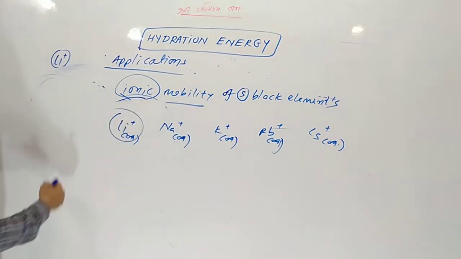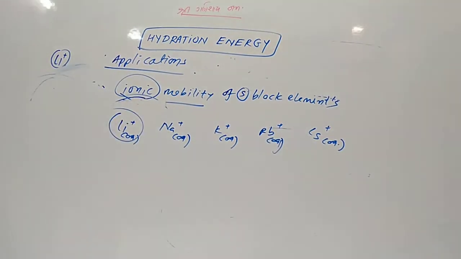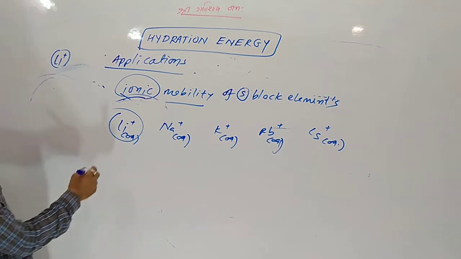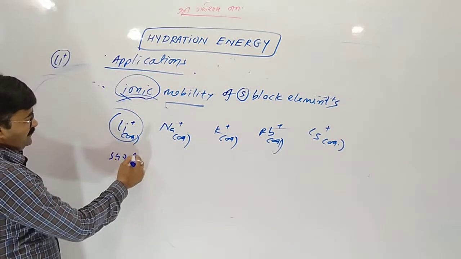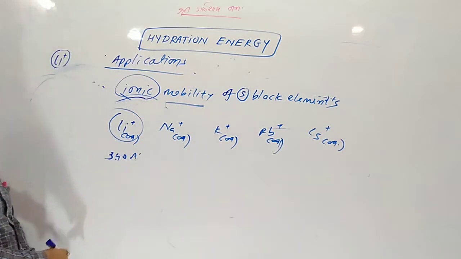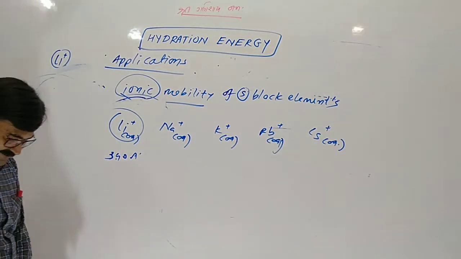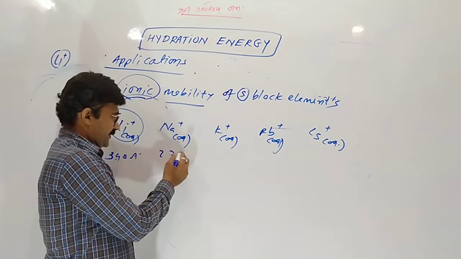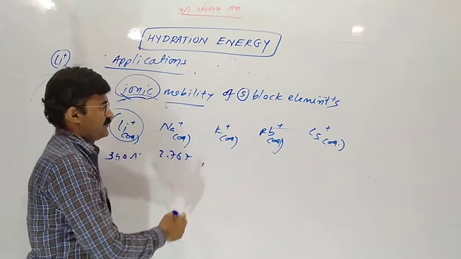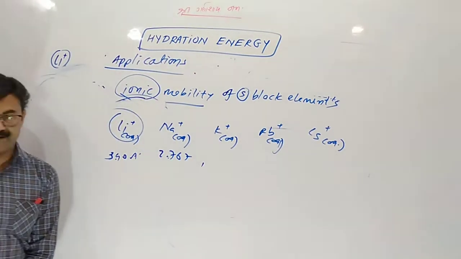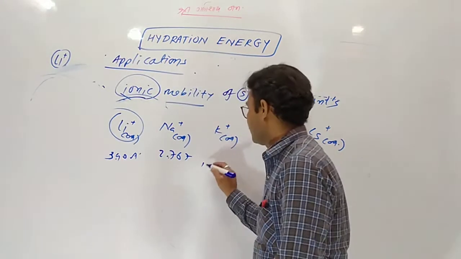When water is surrounded around it, it is 3.40 in angstrom for lithium. Then sodium has 2.767. Then in the case of potassium 2.32.